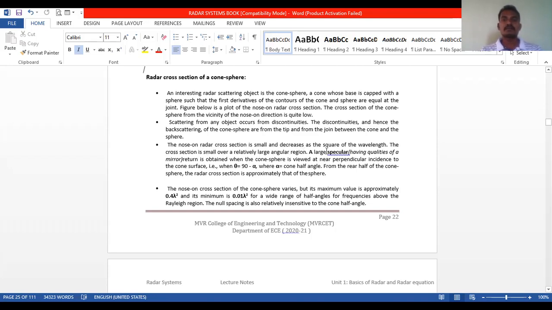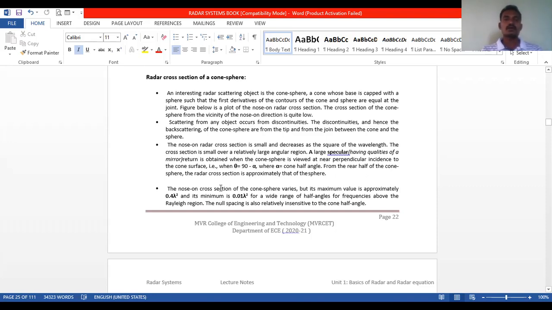A large specular return is obtained, specular meaning having qualities of a mirror, when the cone sphere is viewed at near perpendicular incidence to the cone surface. That is, when theta equals 90 minus alpha degrees, where alpha is the cone half angle. From the rear half of the cone sphere, the radar cross section is approximately that of the sphere.